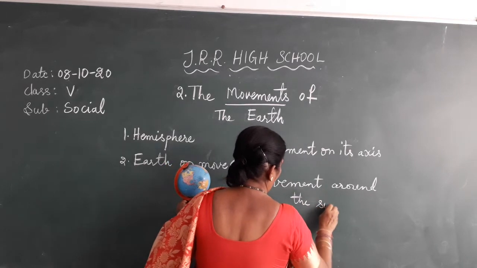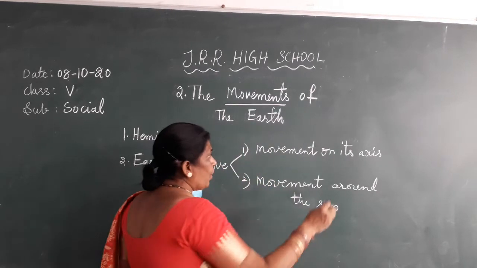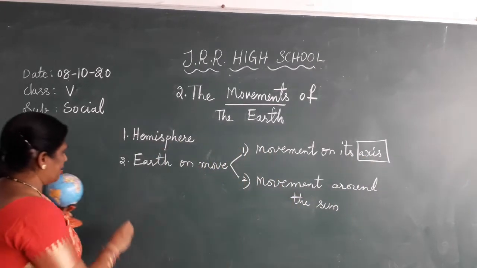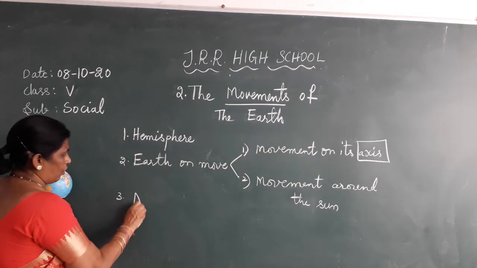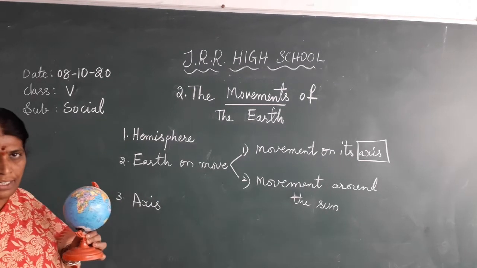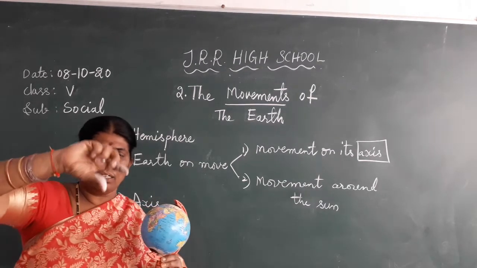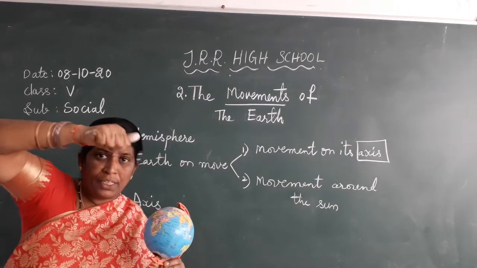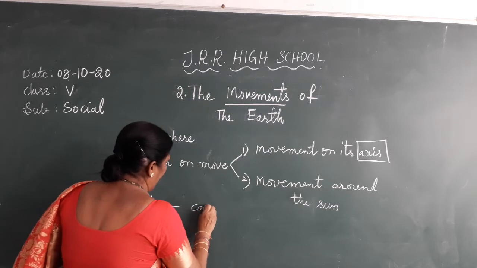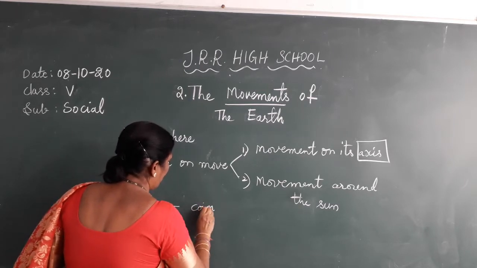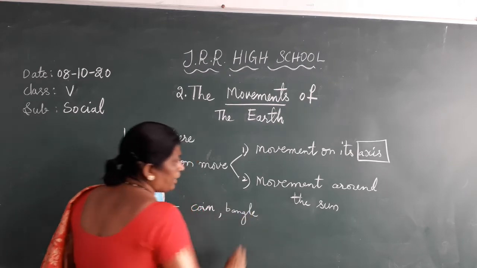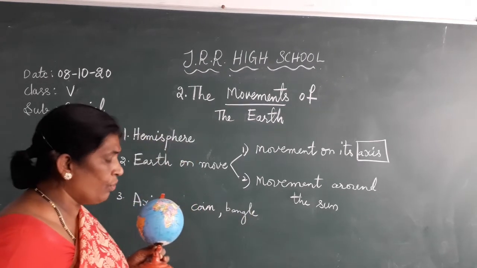These two we have seen. Not only that, we have also seen what an axis is. An axis is an imaginary line. When you see a bangle, coin or top spinning, we will see an imaginary line in the middle of it.